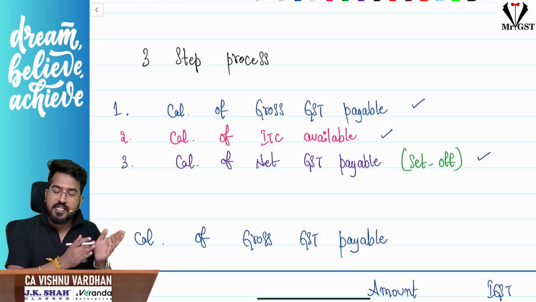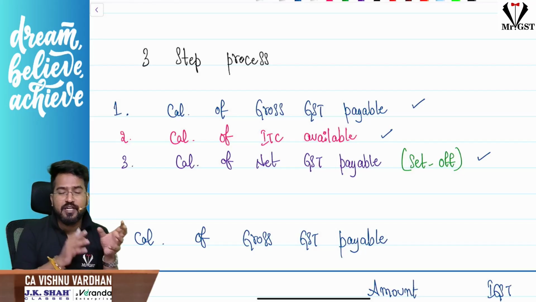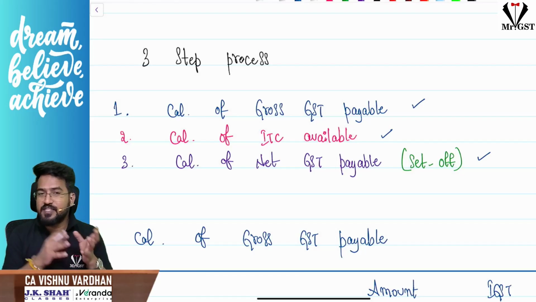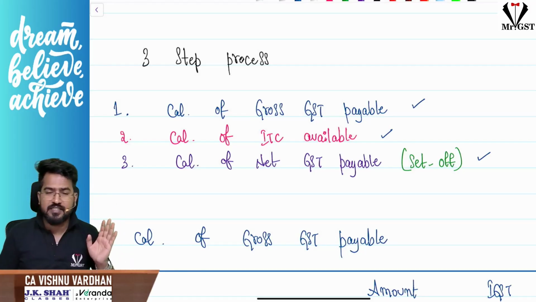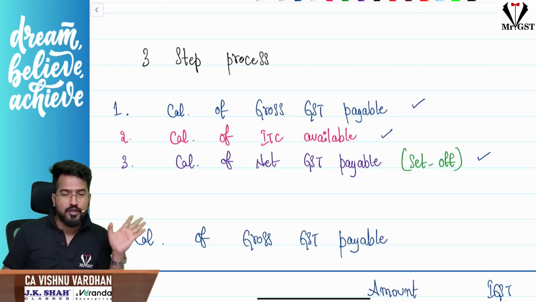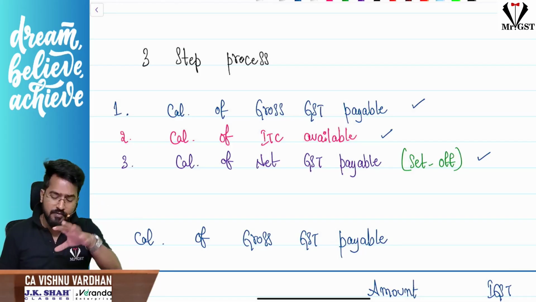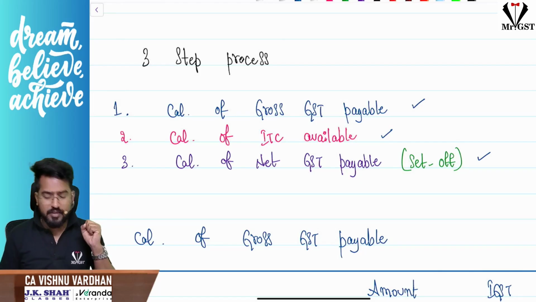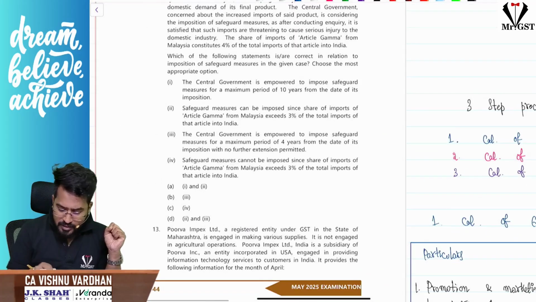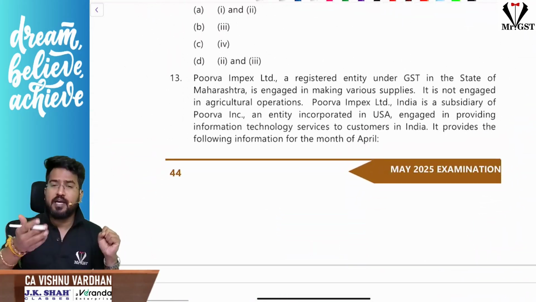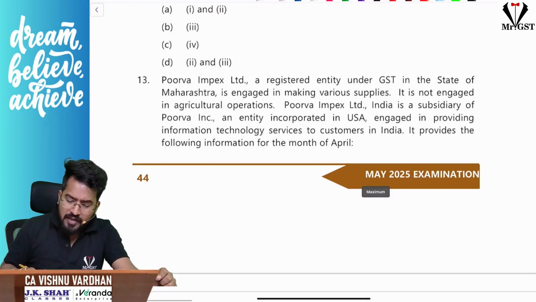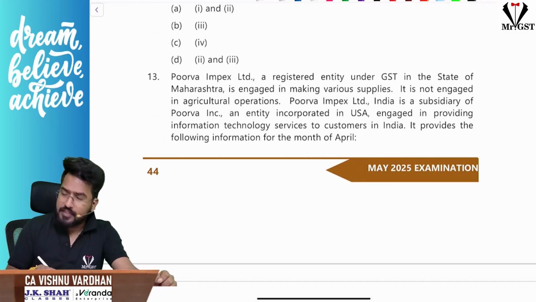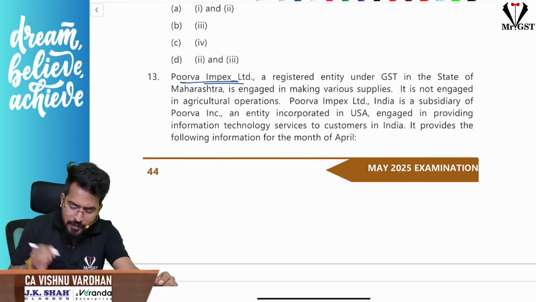And you should know which is taxable, which is exempt. And you should know which is blocked credit, which is not blocked credit, which is FCM, which is RCM. Like this, you should have decoded properly the sales information and purchases information. Then it is easy for you to solve the question. Okay, so while reading the question itself, we should segregate all this information. We should gather all this information. So let me teach you with an example here. As I told, RTP May 2025 question here, sir, we are going to see in this particular video. So first, while reading the question, the first thing we should identify is, see here they give Purva Impex Limited.